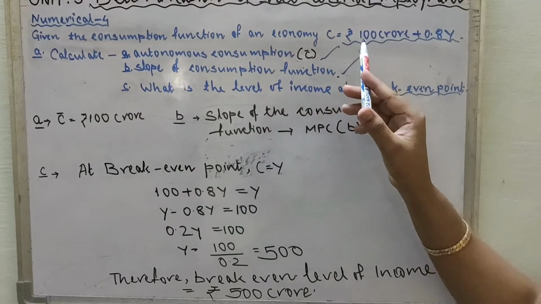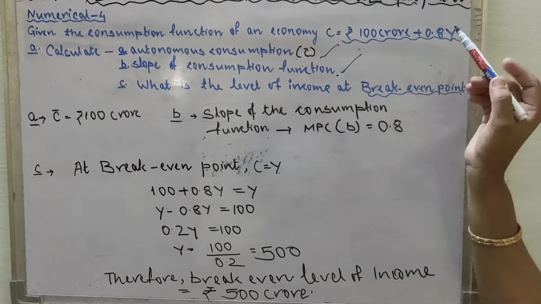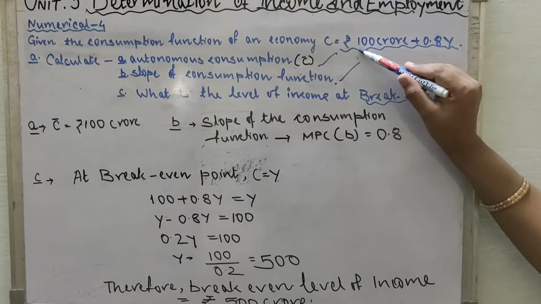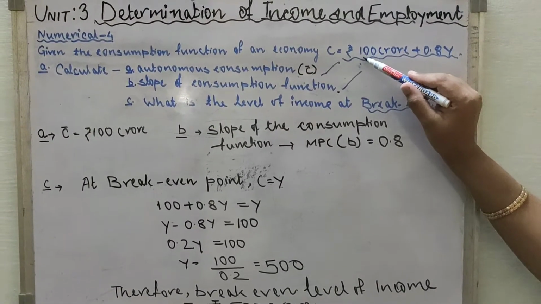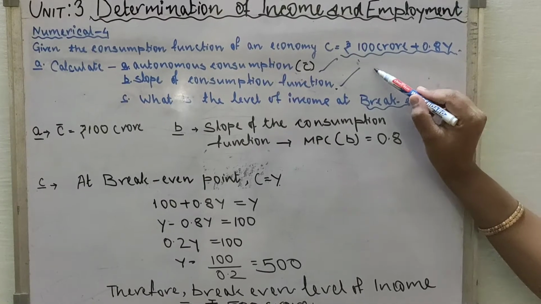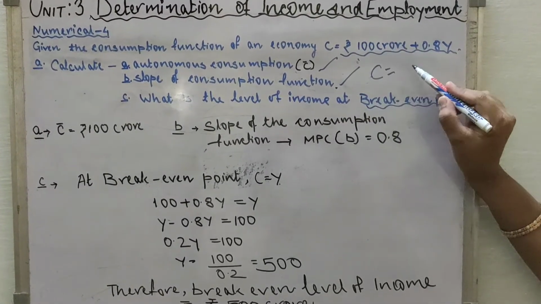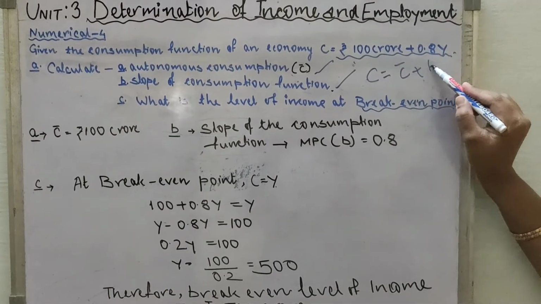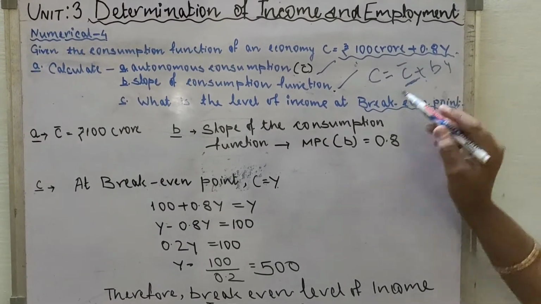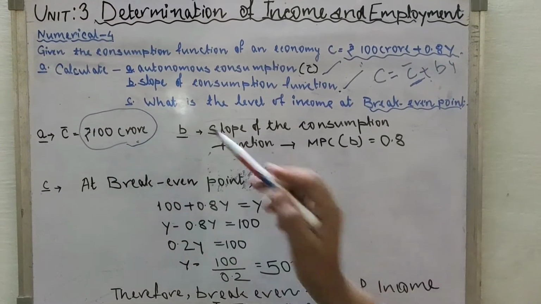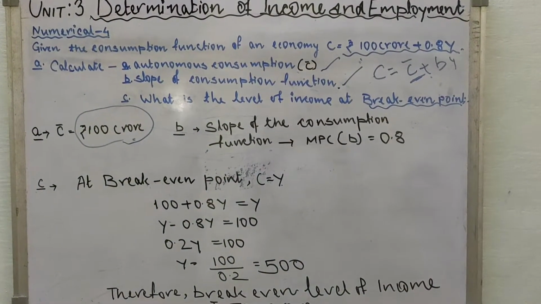First, autonomous consumption. So, if we look at the consumption function, the autonomous consumption, very well we can find it out. That is the 100. Since we know that C is equal to C bar plus BY. So, this is the autonomous consumption. So, we have written here rupees 100 crore is the autonomous consumption.